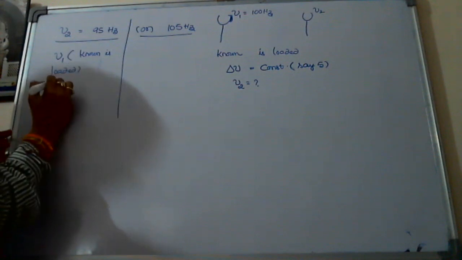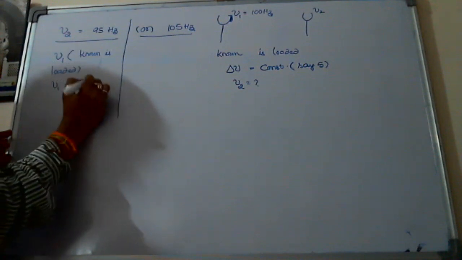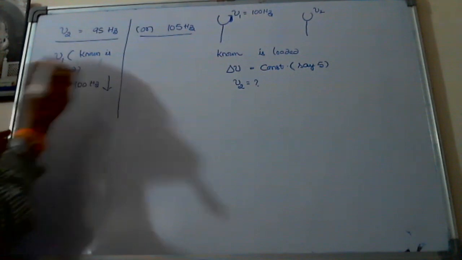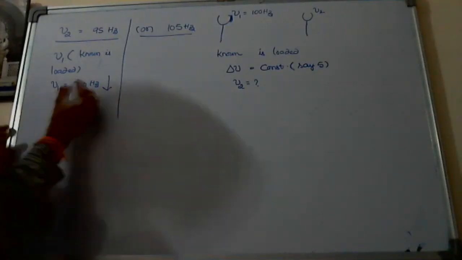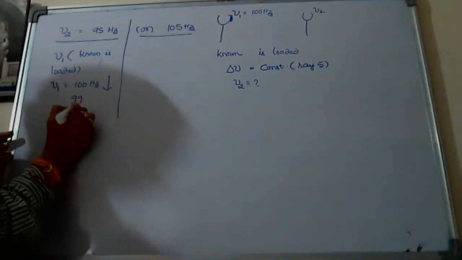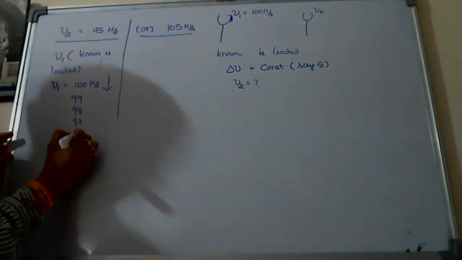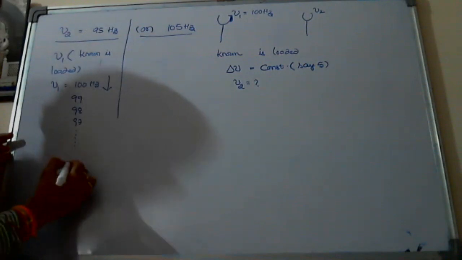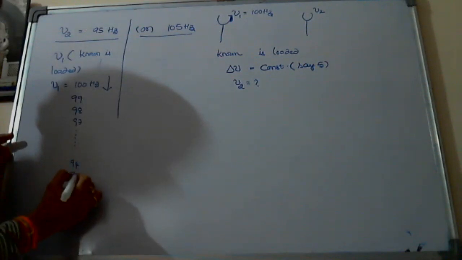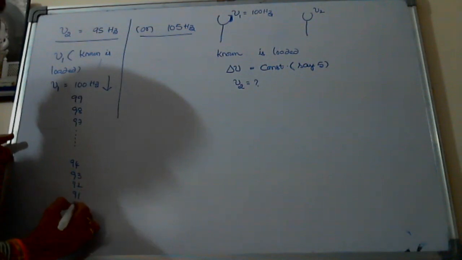Means the value of nu1, I know 100 hertz, should be decreased. Should be decreased means maybe like 99, 98, 97, so on, 95 also there. Okay, 95 and again 94, 93, 92, 91, 90, 89, so on, so on.